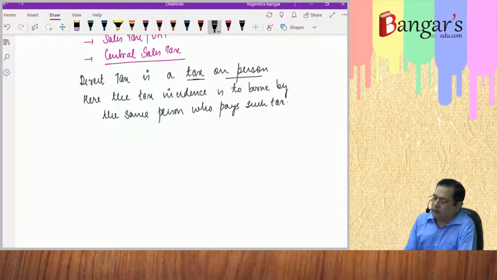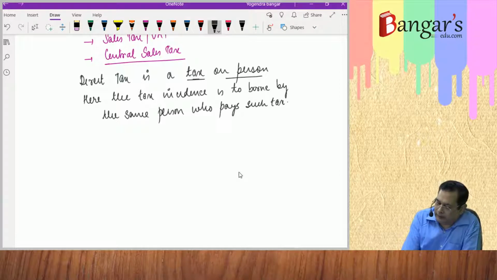So in case of direct tax, incidence of tax cannot be passed on to the other person. It is a tax on a person. It is not a tax on goods or services. It is a tax on a person, where the incidence of tax is borne by the same person who pays the tax, such as income tax.